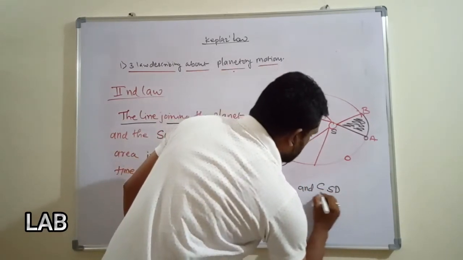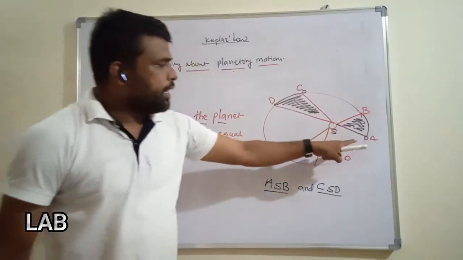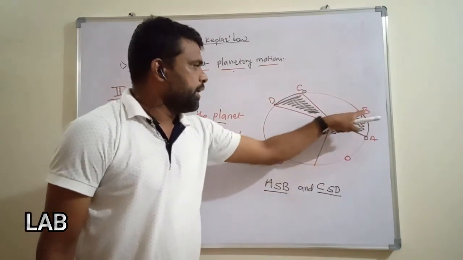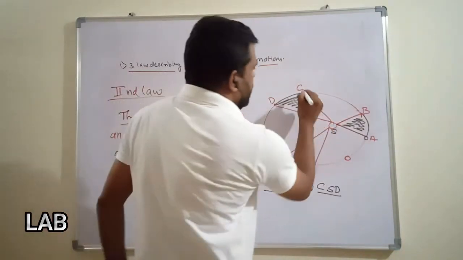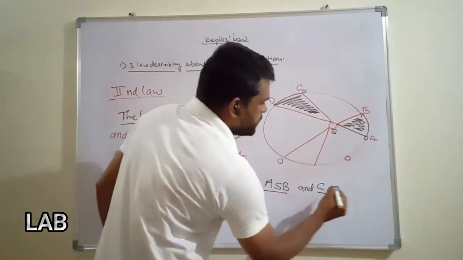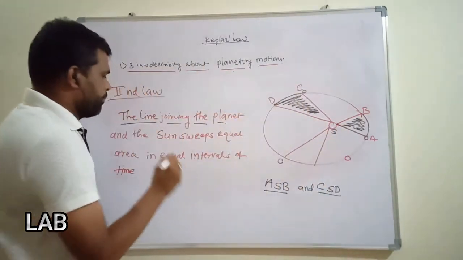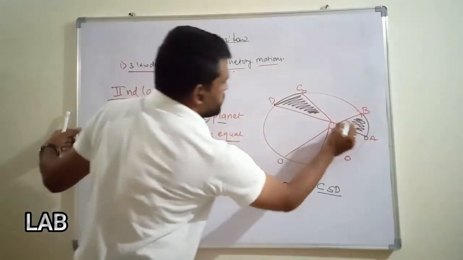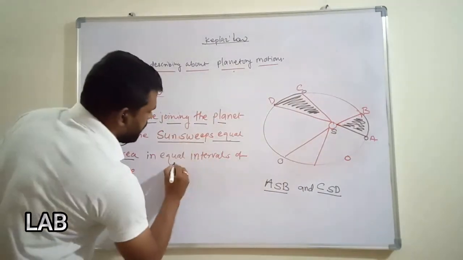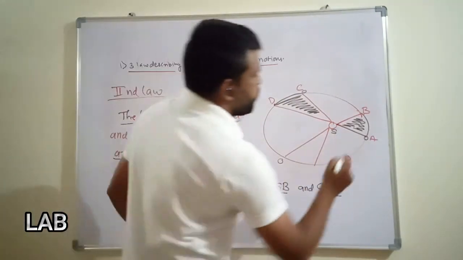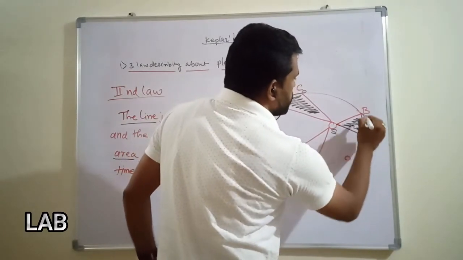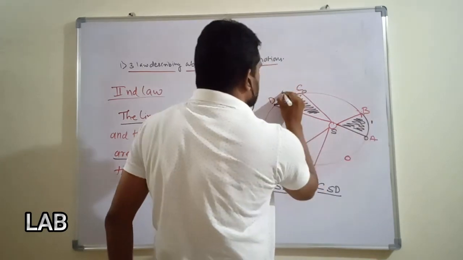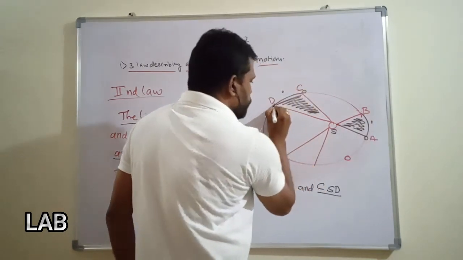The area covered by this planet, that is A S B, this is the sun, and C S D is equal. And again, this sweeps equal area. And the time is also equal, the time of the interval from point A to point B, whatever may be required, is the same from point C to point D.